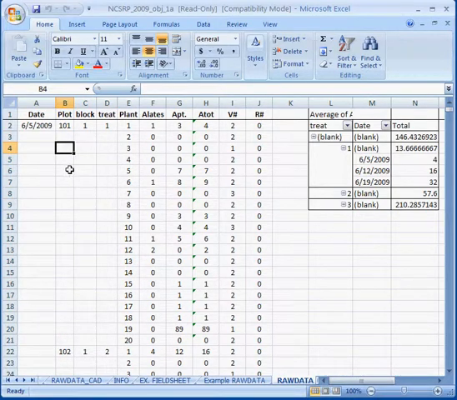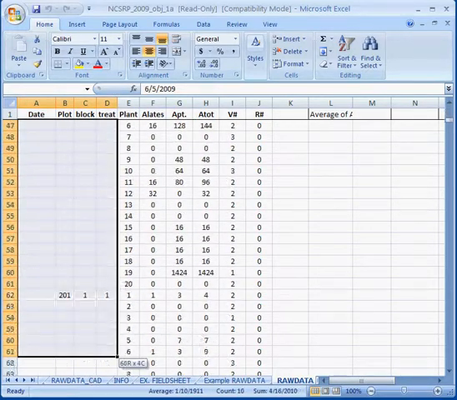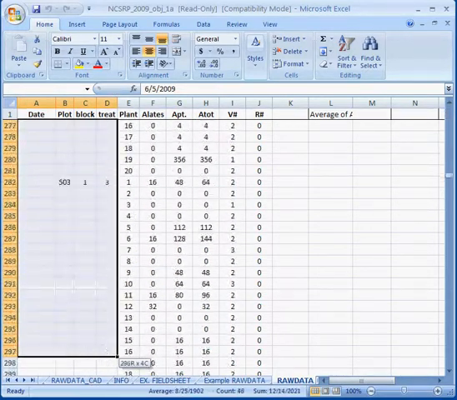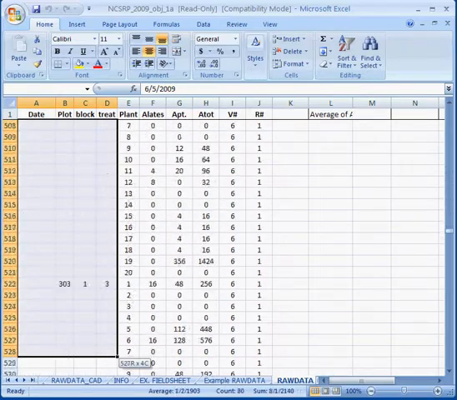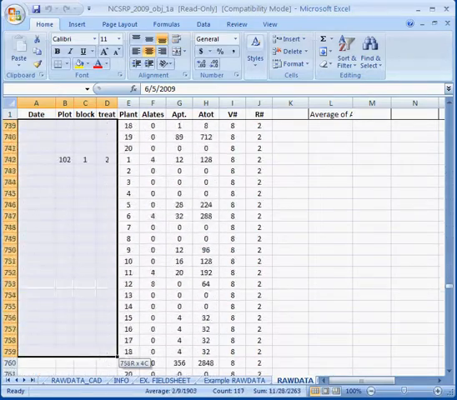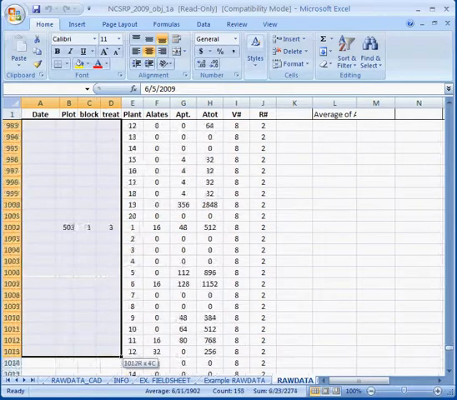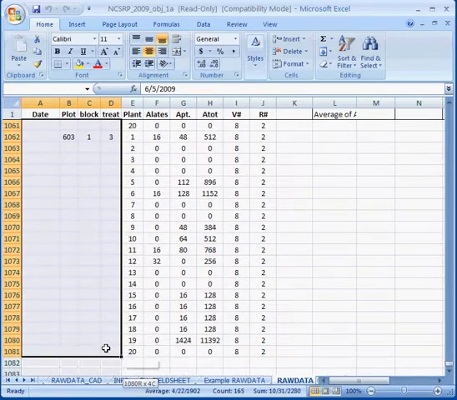video will show you. To do that, we want to select the area where we actually want to fill in. And what we're doing is we're going to fill in below each of those identifiers with the same unique identification. So in this last plot as an example, if we want to fill in 603 all the way down, we want to fill in block 1 all the way down, and treat, etc. And then date, we're going to fill all the way from the first date.